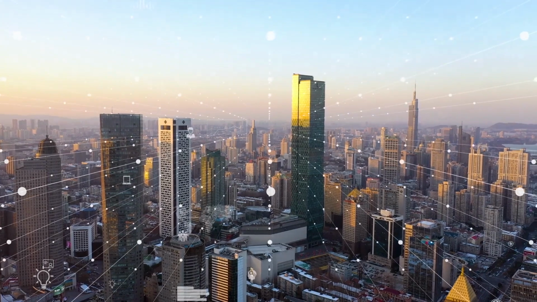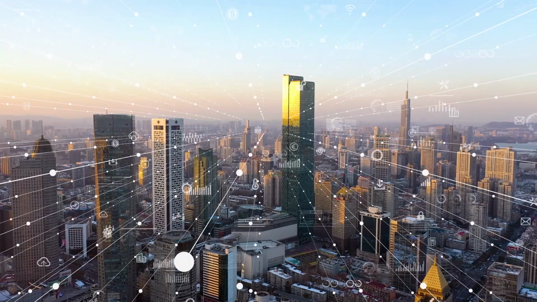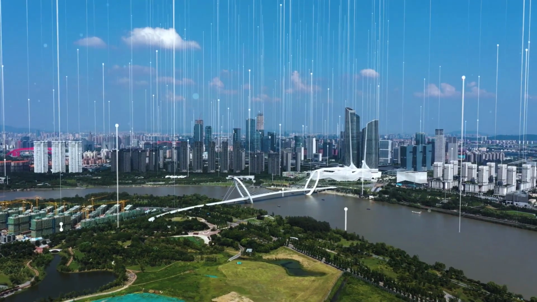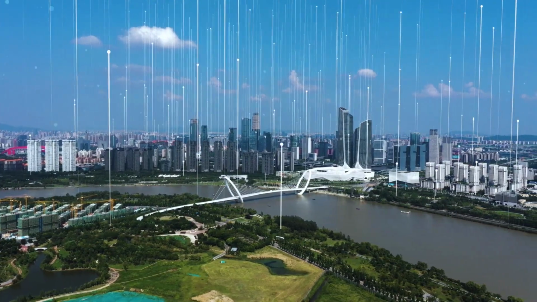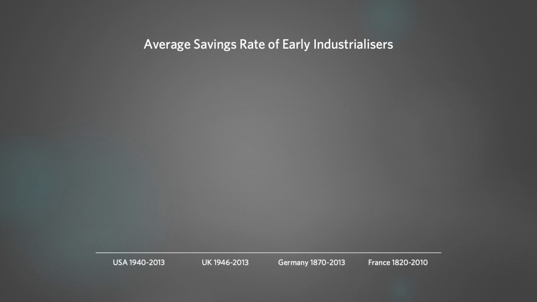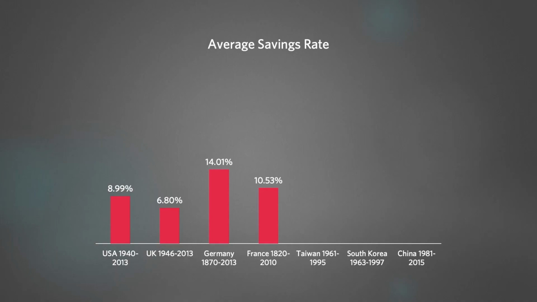While mainstream economists have faltered for decades trying to understand the Chinese miracle, it is only recently, with the help of groundbreaking research, that our understanding of the miracle nations, including China, has evolved to new and never-before-attained heights. When we check the average savings rate of the wealthy industrialized nations, the USA, the UK, Germany, and France, we see that their average rates over such a long period do not go beyond 10%, or slightly above in the case of Germany. Whereas the average rates of the miracle nations, Taiwan, South Korea, and China, during their rapid growth period went beyond 20%.